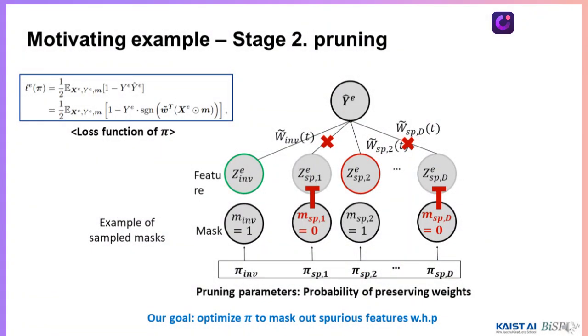Based on this environment, we introduce our pruning parameters pi. This pi simply implies the probability of preserving the weight on each feature. So for example, for a given pi, we define a Bernoulli distribution and sample a weight mask M. If this mask M equals 0, the corresponding feature or weight is masked out. And our goal is to optimize pi in a way to guarantee generalization. Intuitively, this means that we have to increase pi for invariant features and decrease pi spurious to prune out spurious features or weights with a high probability.